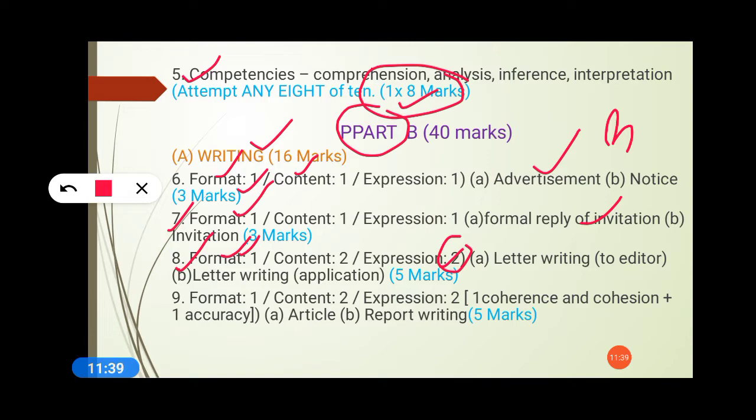But formatting means you know the points, that these points are included in the letter, so they will not deduct. For formatting you will get 1 mark, but for expression your marks will be deducted if you haven't written in a proper hierarchy or a proper system. So this is all. Next, question number 9C, format. For format, it will be 1 mark. So again, it is article and report. Earlier it was 10 marks, but this year it is only 5 marks. So 1 mark for formatting.